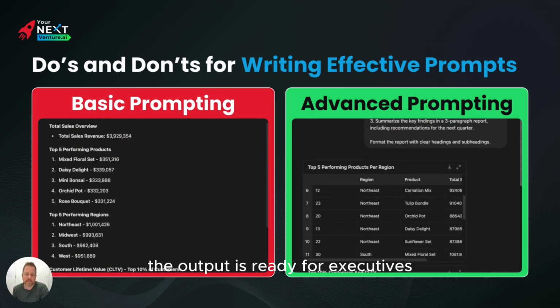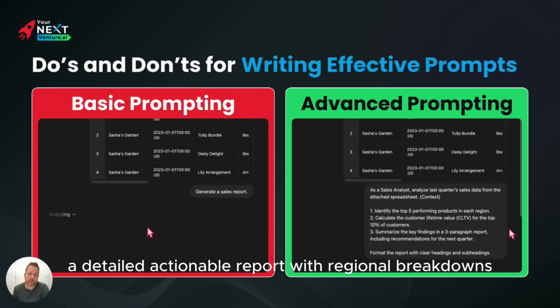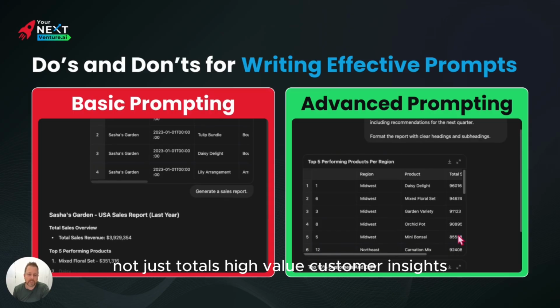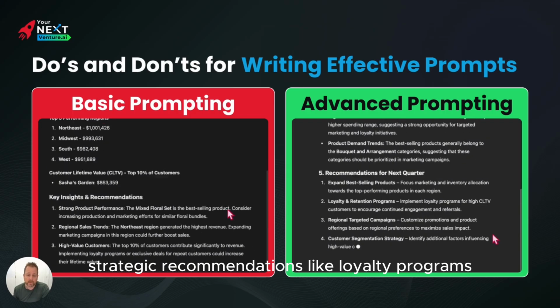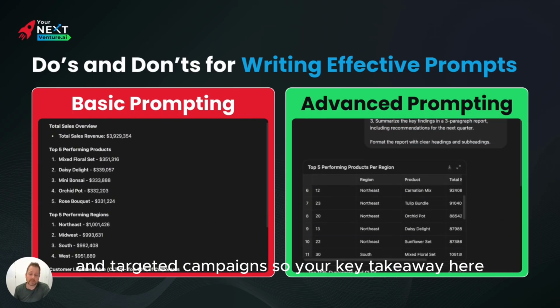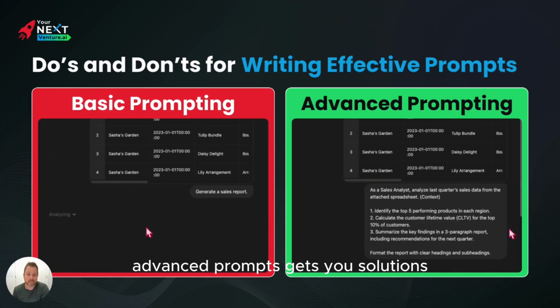The output is ready for executives. The result, a detailed, actionable report with regional breakdowns, not just totals, high value customer insights, strategic recommendations like loyalty programs and targeted campaigns. So, your key takeaway here, basic prompts get you answers, advanced prompts get you solutions.